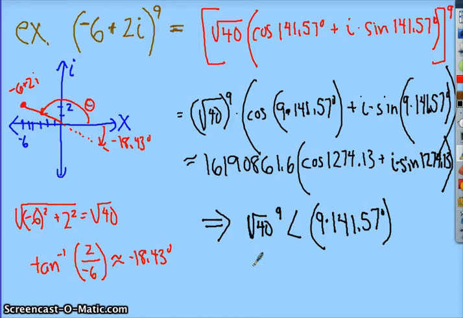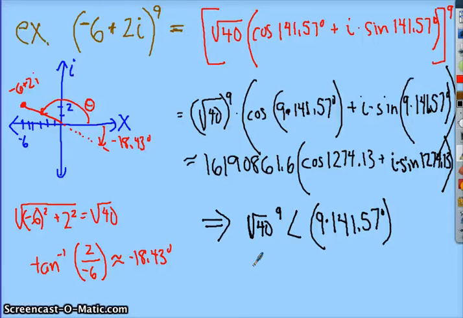Remember, square root of 40, right arrow, raised to the 9th power, right arrow, angle sign, bracket, 9 times 141.57, close bracket, and then I'm going to do shift mode.